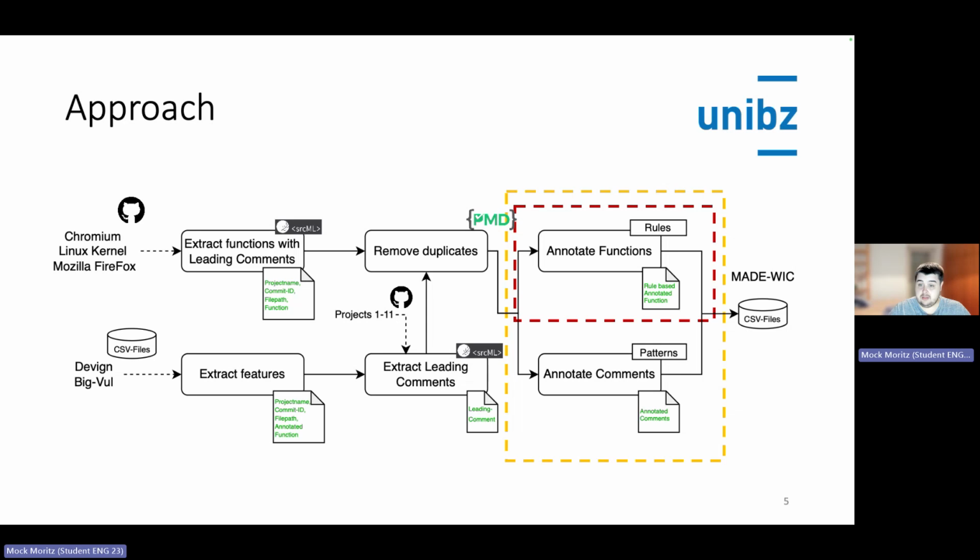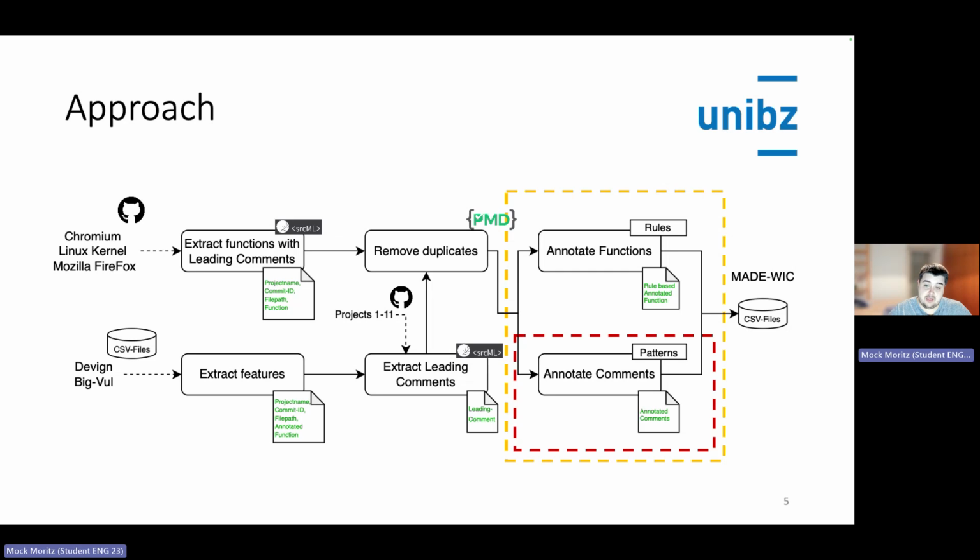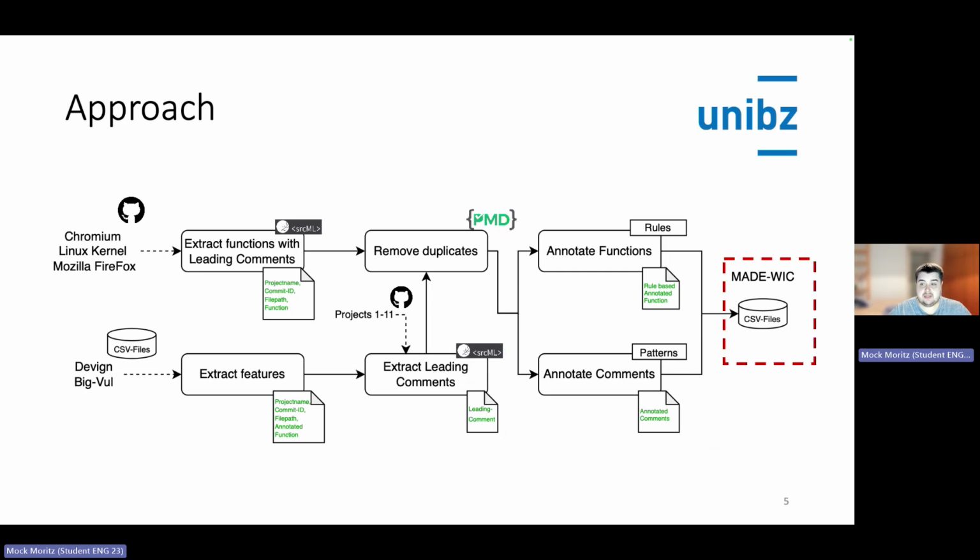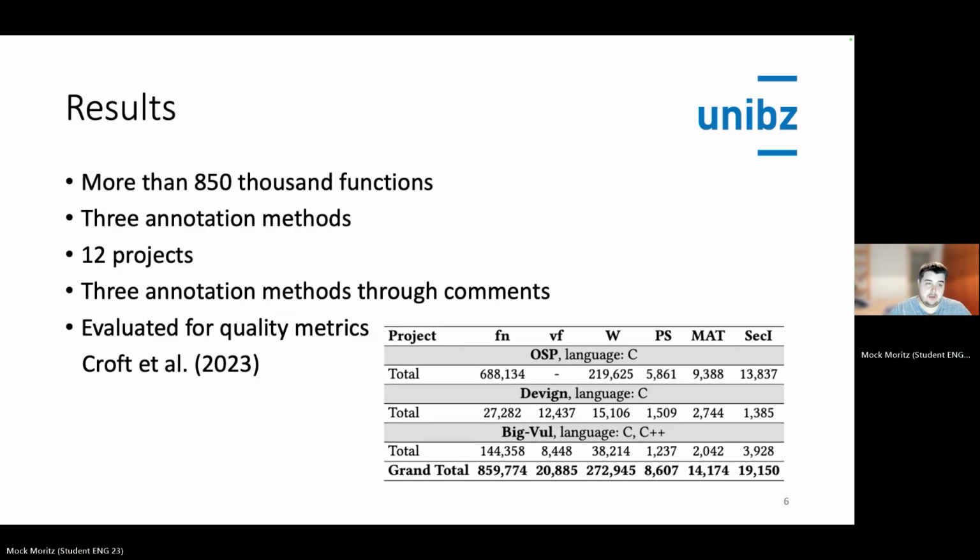Afterwards, we have annotated all the functions for the weaknesses. And we have annotated the functions through their comments for self-admitted technical debt and for the security indicators, resulting in the dataset MADE-WIC, which contains more than 850,000 functions and 2.7 million comments.